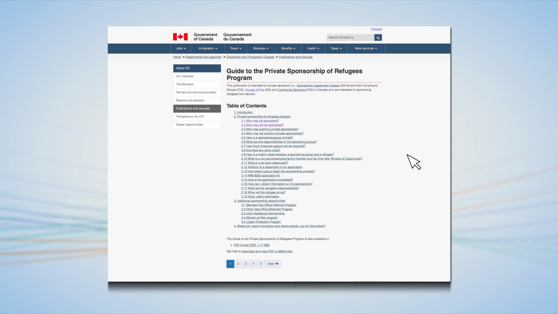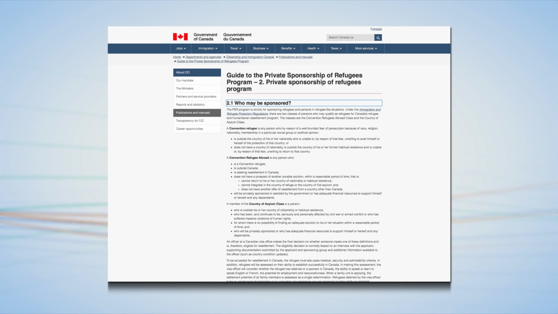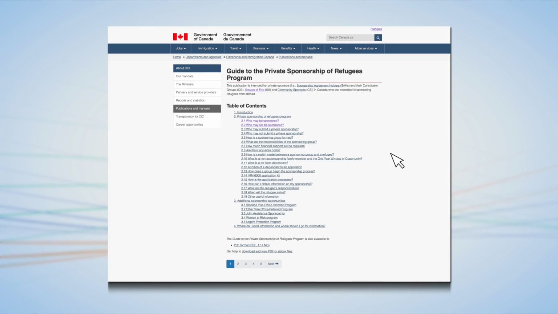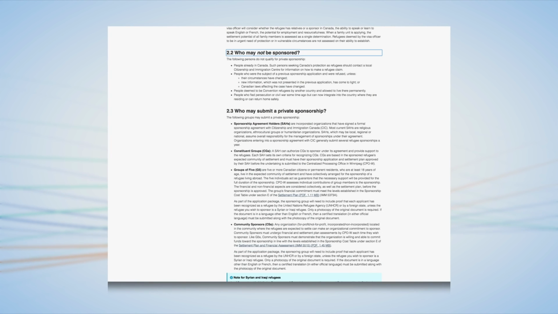A group of 5 may sponsor applicants who are recognized as refugees by either the United Nations Refugee Agency or by a foreign state. You will need to include proof of refugee status recognition for the principal refugee applicant. Note that Syrian and Iraqi refugees fleeing the conflict zone do not require this documentation. Groups of 5 may sponsor refugees who have been referred to them by a Canadian visa office through a refugee profile request. This will be explained later in the video.